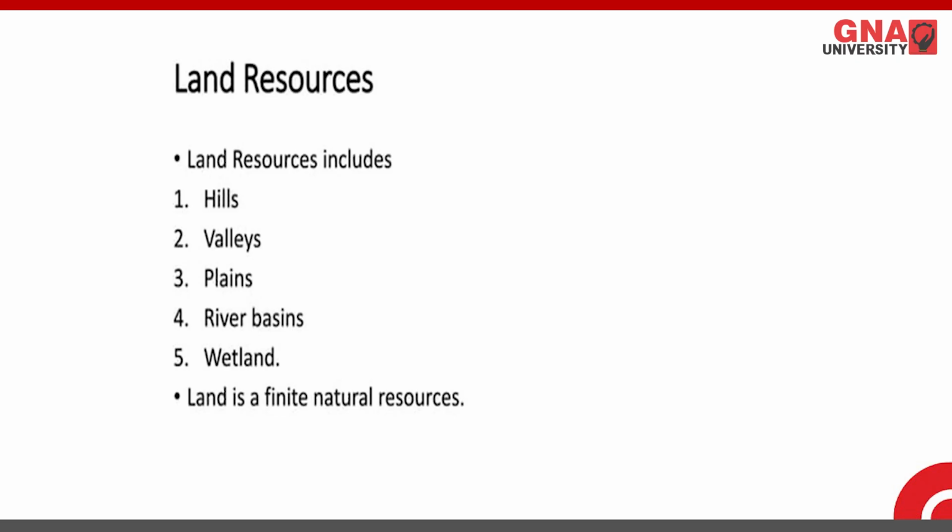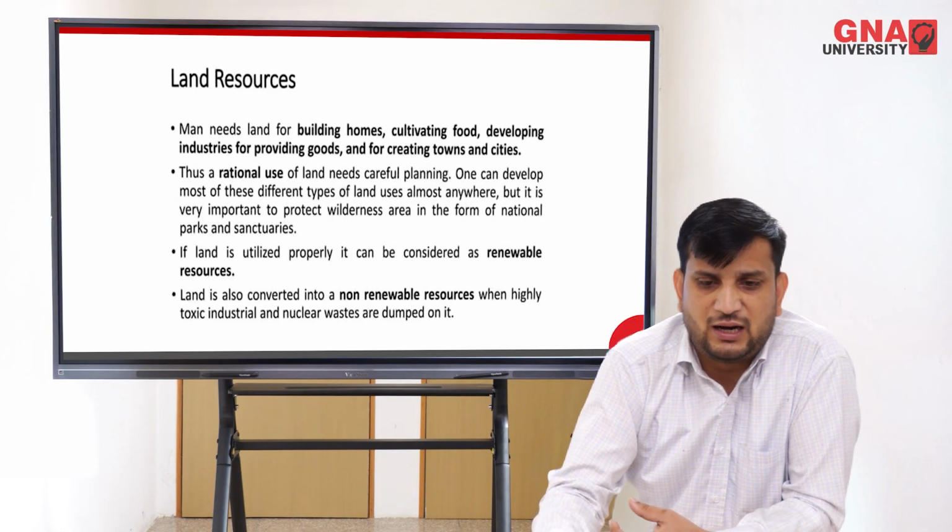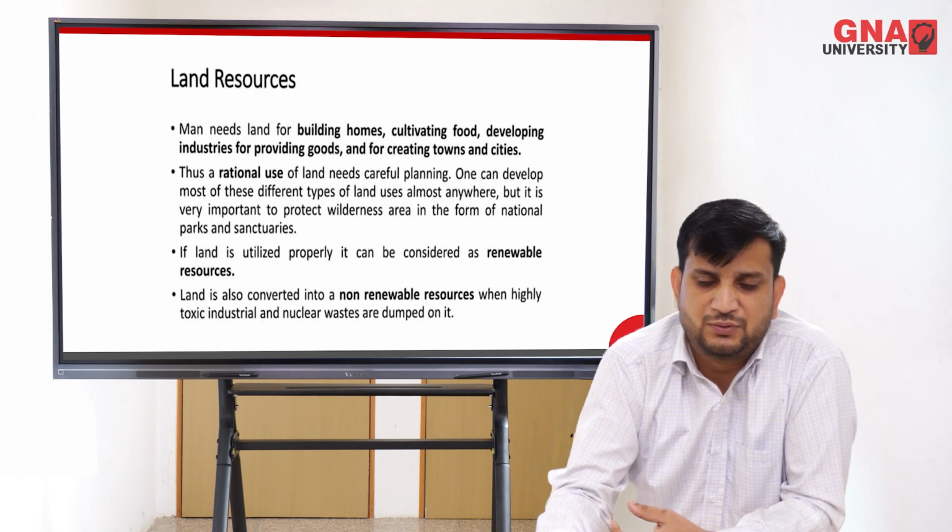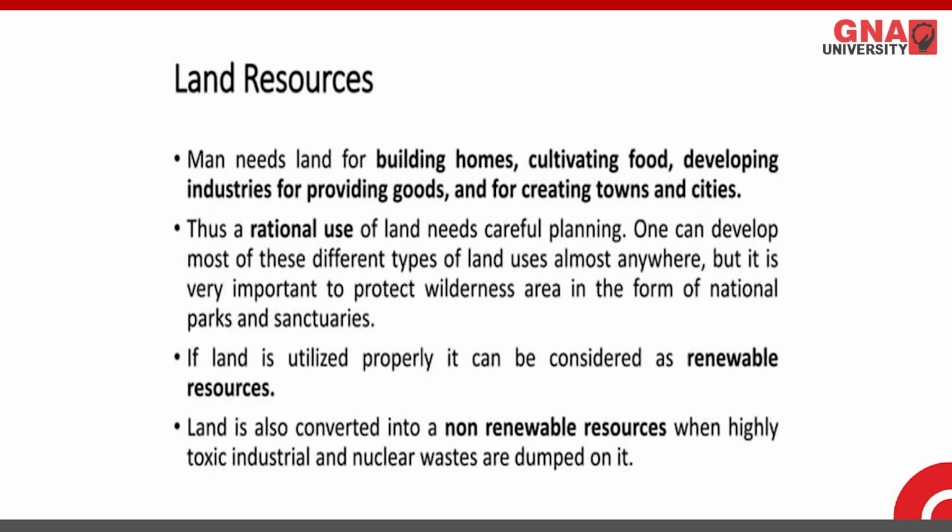And as you can see, land is a finite natural resource. It has a definite amount of resources in it. Land resources are required for building homes, cultivating food, developing industries, providing goods, and creating towns and cities. So we can say that whatever we do is around the land. Thus, a rational use of land needs careful planning.